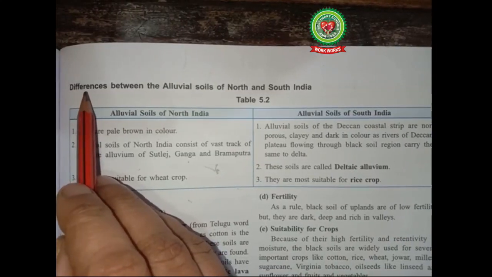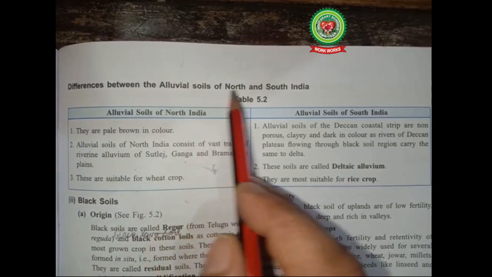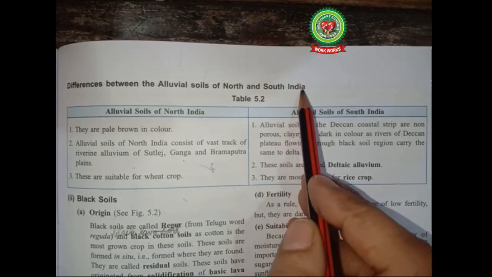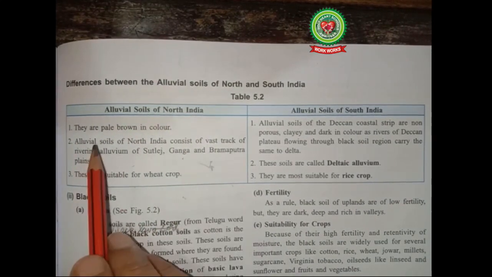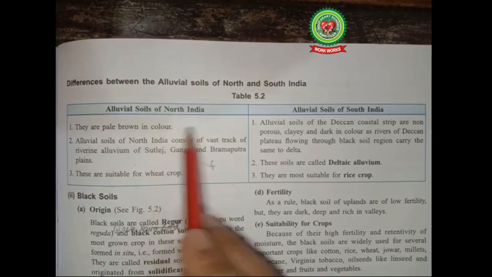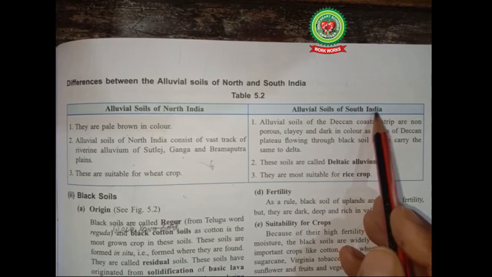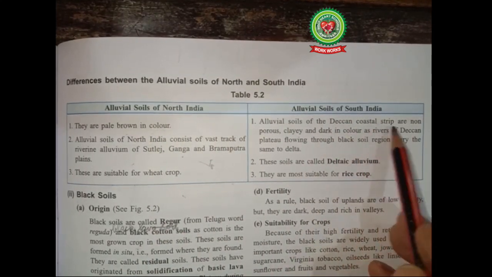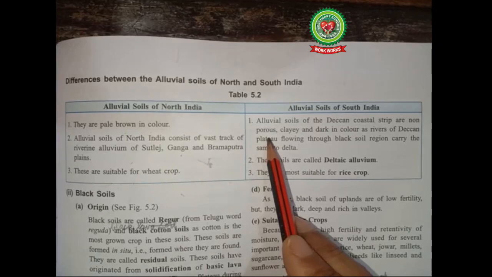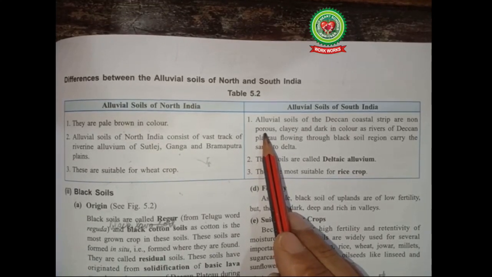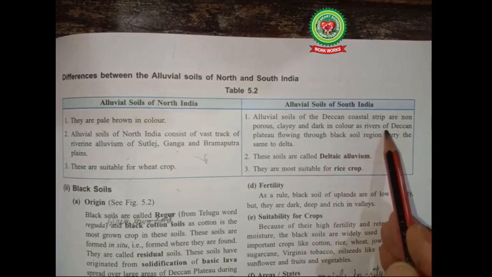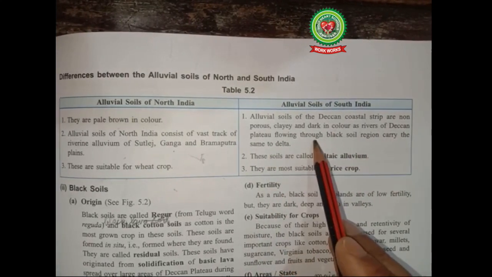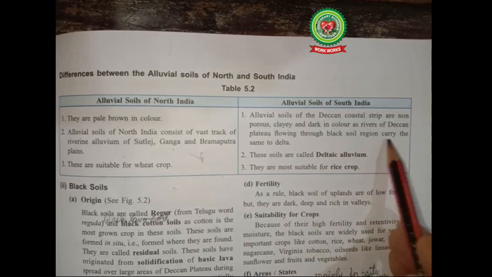Now let us proceed to the difference between the alluvial soils of North and South India. The alluvial soils of North India, they are pale brown in color. Alluvial soils of South India or the Deccan coastal strip are non-porous, that is they do not allow the water to seep through it, clayey and dark in color, as rivers of Deccan Plateau flowing through black soils region carry the same to delta.